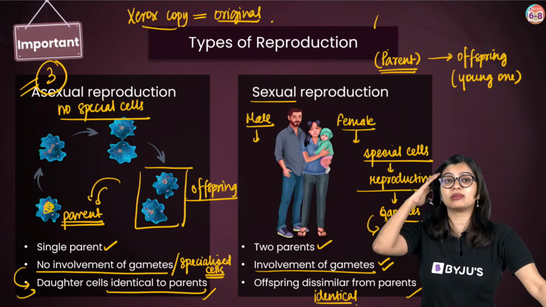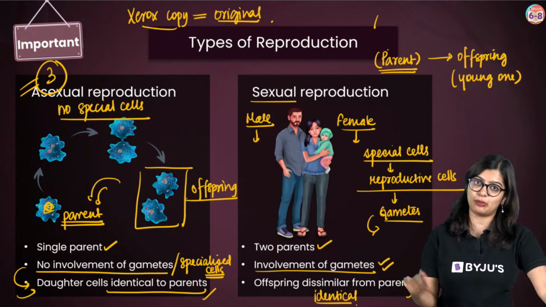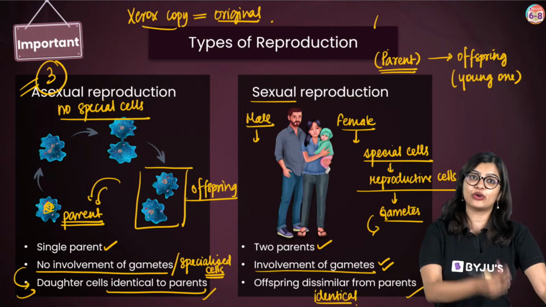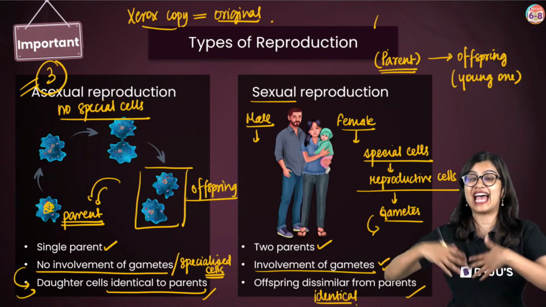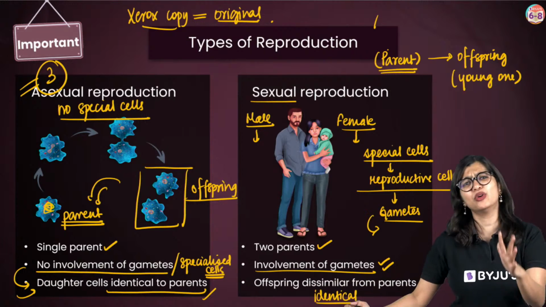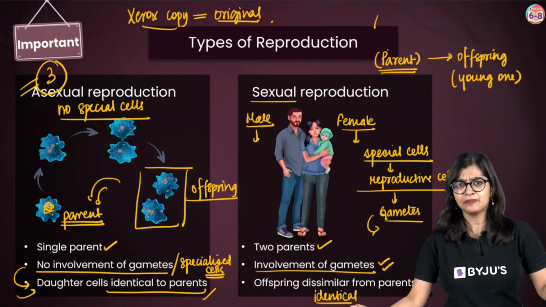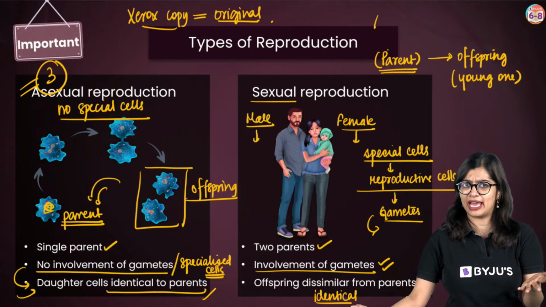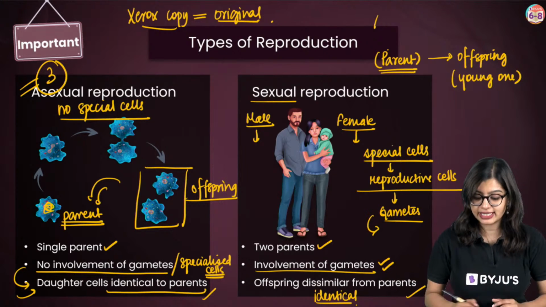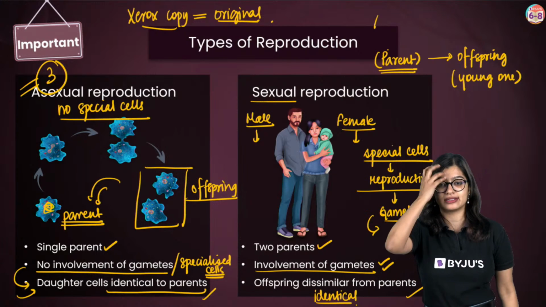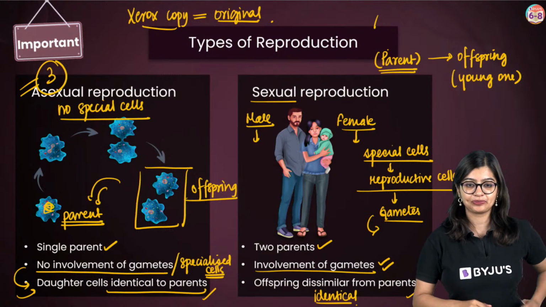Now, we know that humans are an example of sexually reproducing organism. If you look at any young one, they don't look exactly like their parents, but they do look similar to their parents, right? We have some resemblance to our parents, but we don't look an exact copy of our parents. So that's why we say that offsprings or young ones are slightly similar.